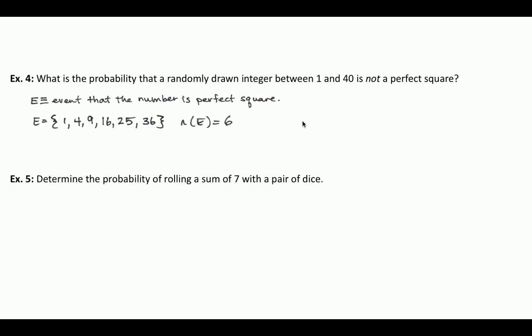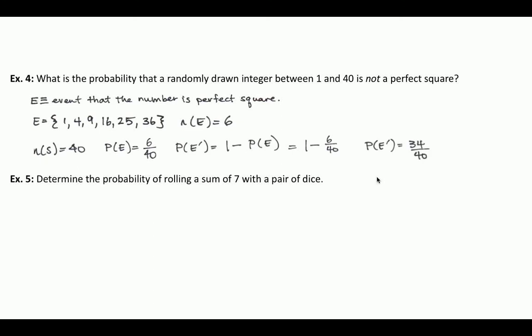The number in our sample set is simply 40, because there are 40 numbers that we could draw between 1 and 40. So the probability that a number is a perfect square is 6 in 40. But we want the probability that it's not a perfect square, so let's use an indirect method. The probability of not a perfect square is equal to 1 minus the probability of a perfect square, so we get 1 minus 6 over 40. If we simplify this, we get 34 over 40.